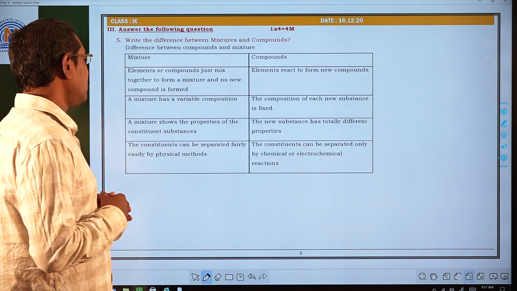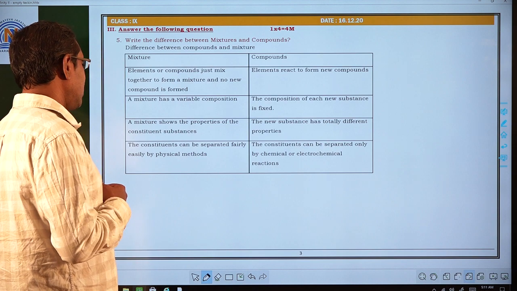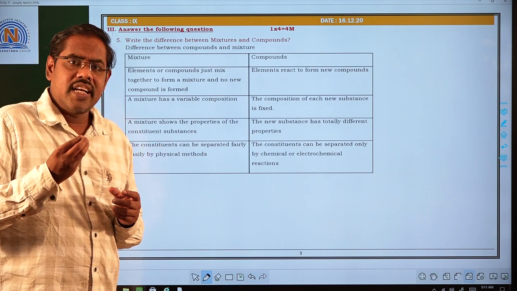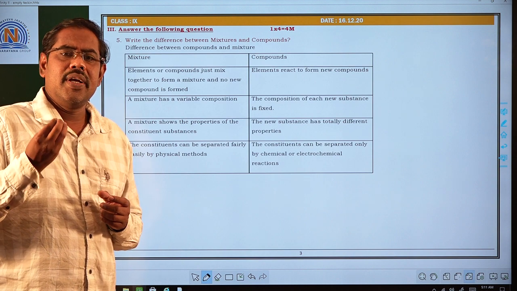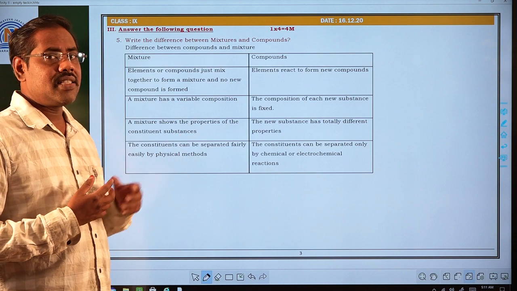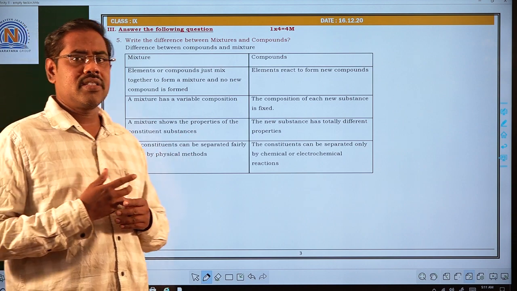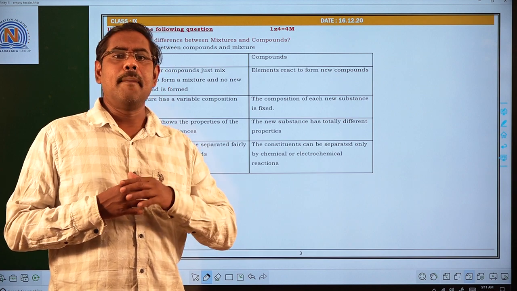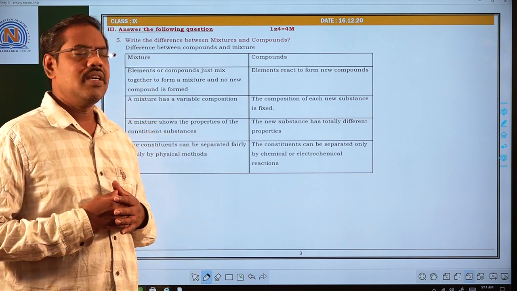Next, a mixture shows the properties of the constituent substances. That means the properties exhibited by the constituent substances are mostly exhibited by the mixture also. But a compound, after formation, exhibits different properties compared to the constituent substances.